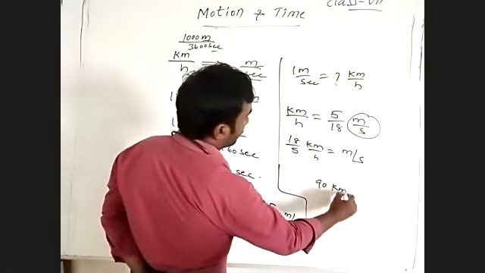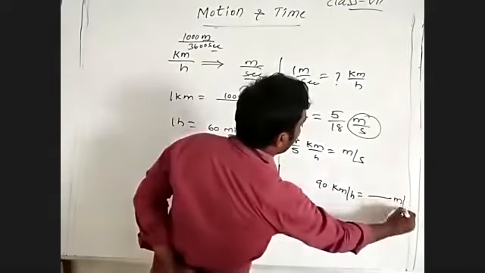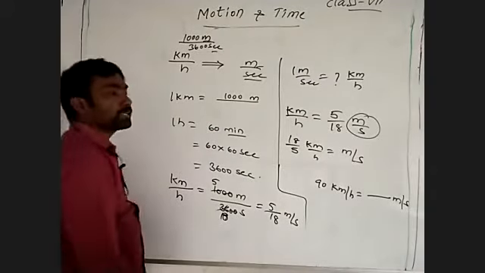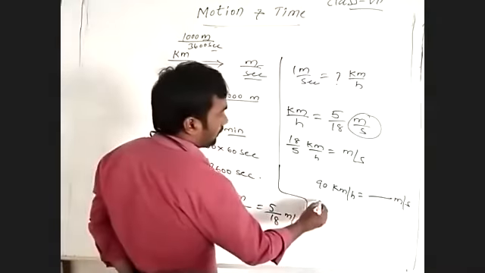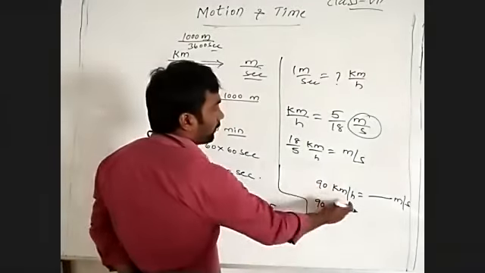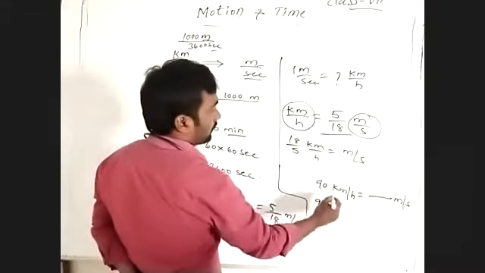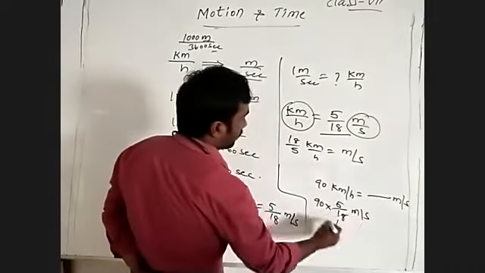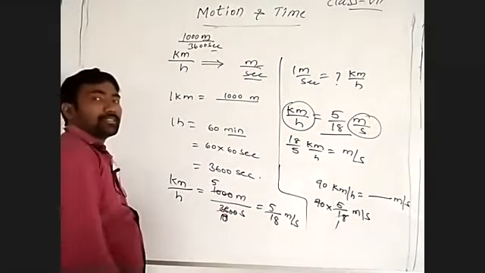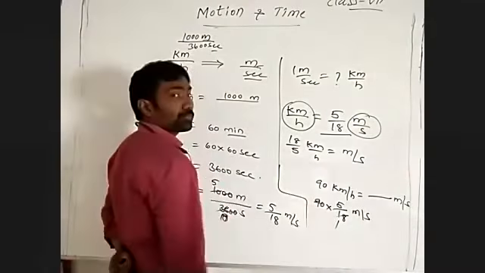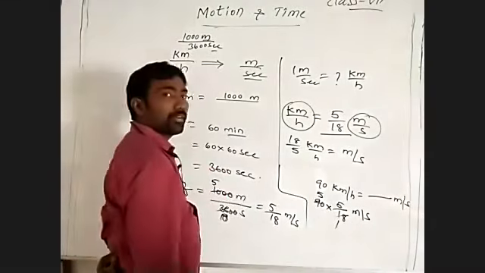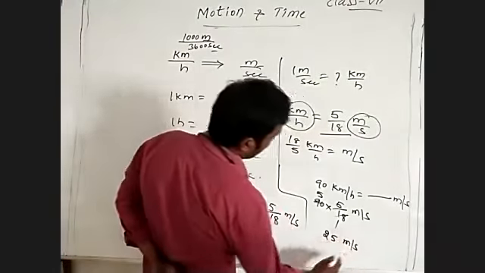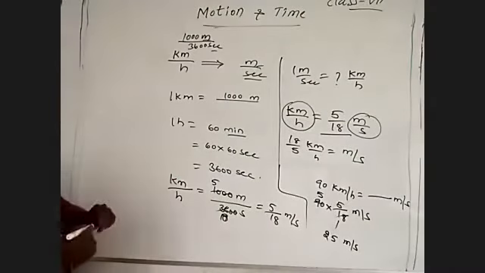Now, 90 kilometer per hour is equal to how many meter per second? 90 into 5 by 18 meter per second. 18 fives are 90, so how much? 5. So it is 25 meter per second. That's how we have to convert the units.